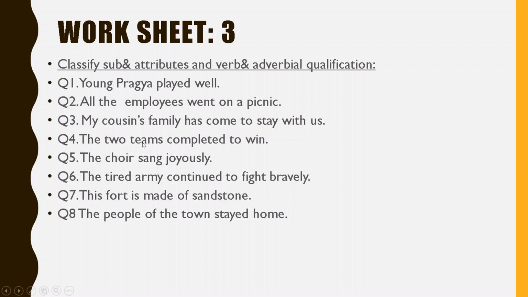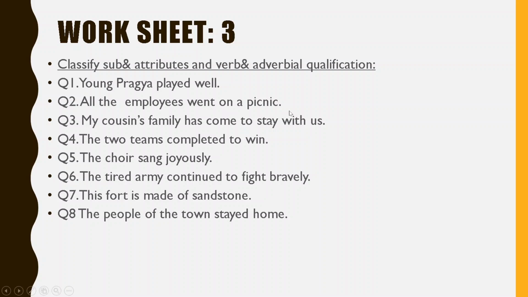Okay. Now next. My cousin's family has come to stay with us. Subject. Only the subject word. What is the subject word here? My cousin's family. Family will be the subject. Whose family? My cousin's. So my cousin's will be the attribute. It will be possessive because here it has apostrophe s. And the verb will be has come. Here it is an auxiliary verb and also an action verb. So both are has come.